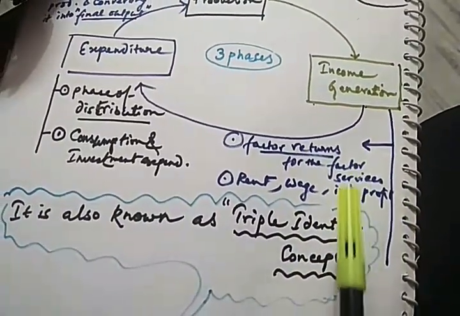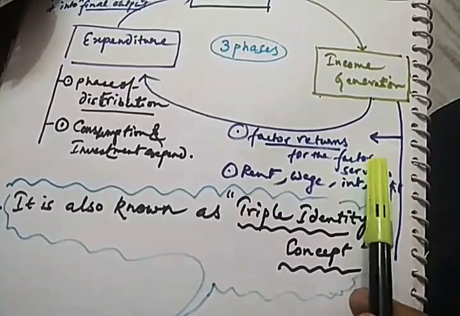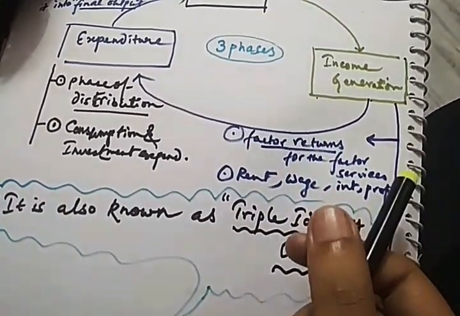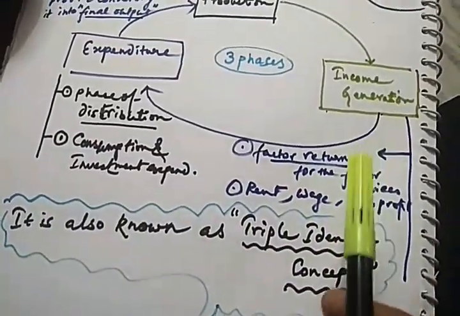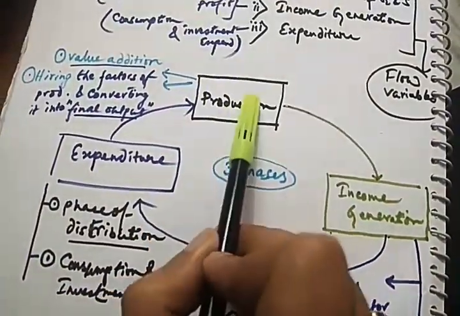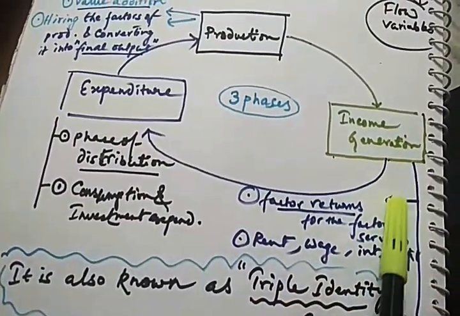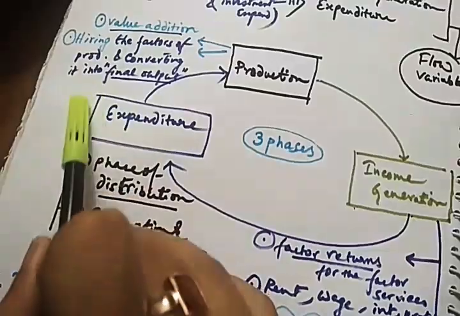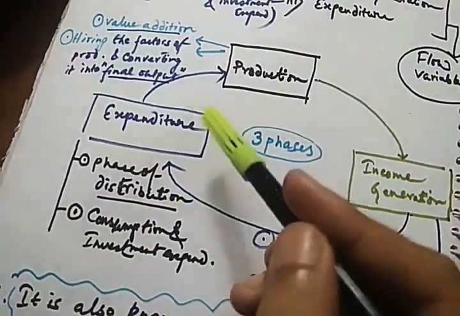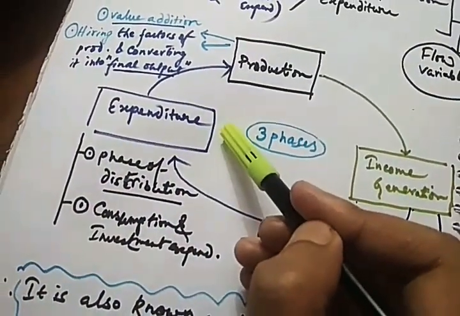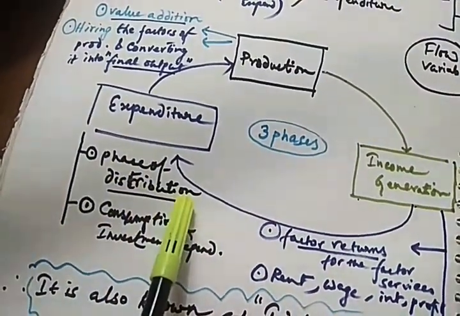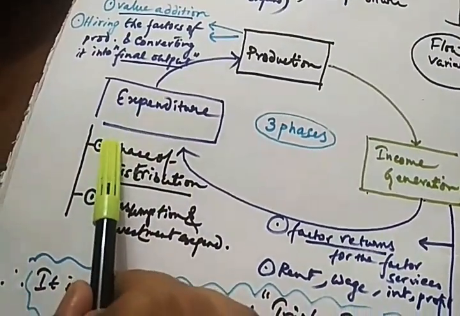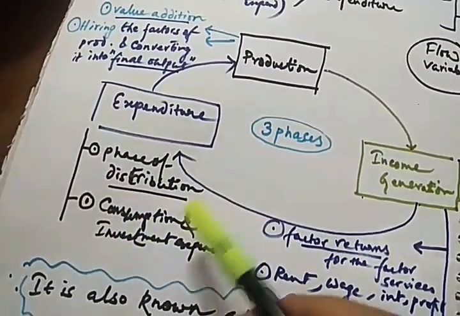Now, these factor services help the factors of production to have their purchasing power. When they have purchasing power and at the same time they get some goods and services in the economy, they ultimately help themselves to satisfy their wants. So they will go in the market and try to do expenditure for those goods and services. When they spend that money, ultimately they are distributing their income. So this is a phase of distribution. So when they are distributing their income, they are consuming as well as investing.